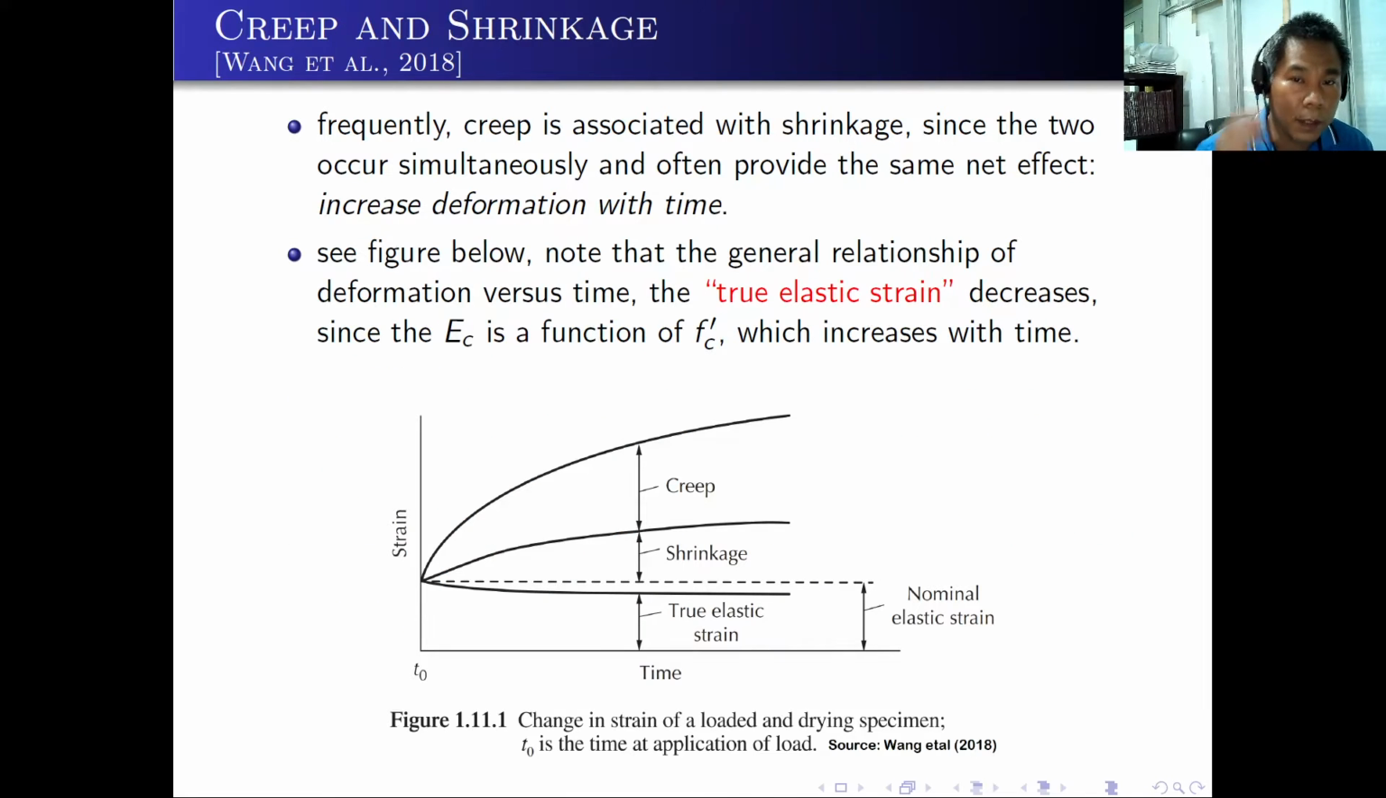Frequently, creep is associated with shrinkage since the two occur simultaneously and often provide the same effect, that is, increased deformation over time. In the figure below, note the general relationship of deformation versus time. The true elastic strain decreases since the modulus of elasticity of the concrete is a function of f'c, which of course increases with time. So as you can see here, we have the true elastic strain at the bottom, and if we apply shrinkage and creep, there will be the nominal elastic strain. So you can see the strain increases due to shrinkage and creep.